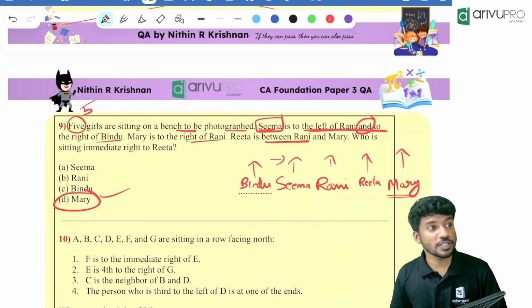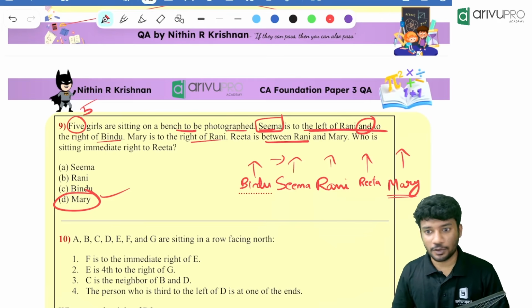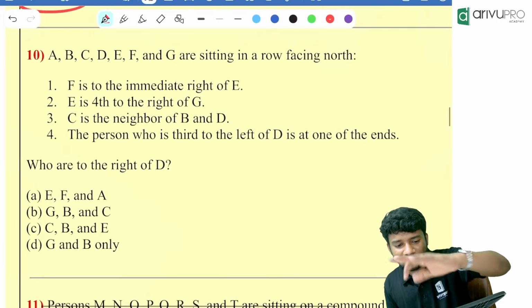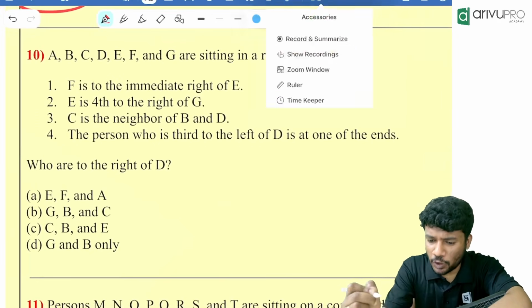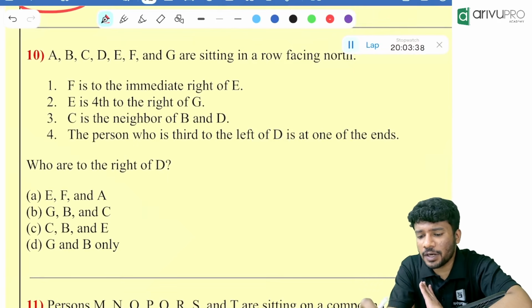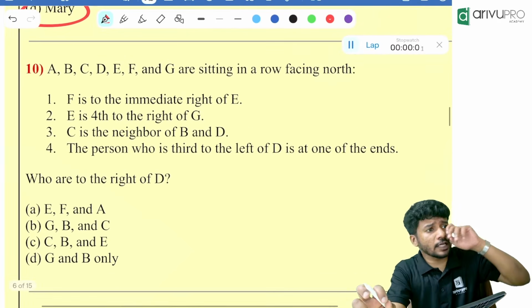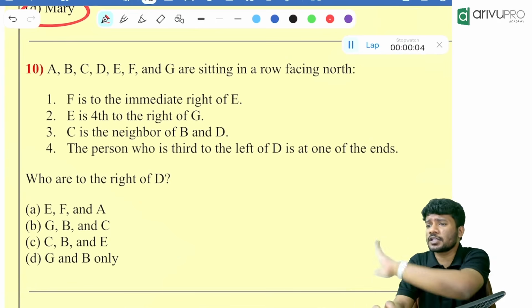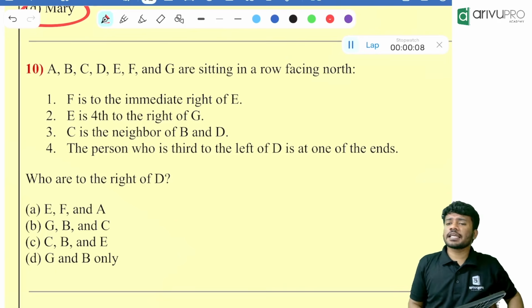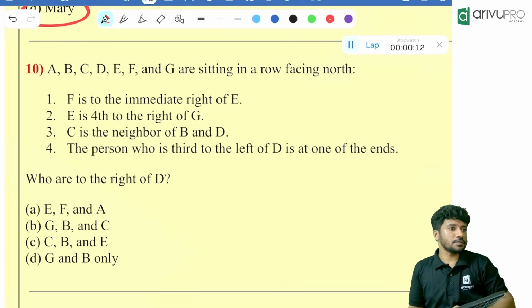So the usual question for examination is 5 people or 7 people. That is the usual. Okay. Next one. You can try, then I will do it. Take your time. I'll give you 2 minutes. I'm completely fine with it. But just try once whether you are getting it or not. If required, draw 2 pictures or 3 pictures or whatever number of pictures you want to draw. Draw the picture and accordingly give me the answer. It's very, very easy to get the answer. Please get me the answer.